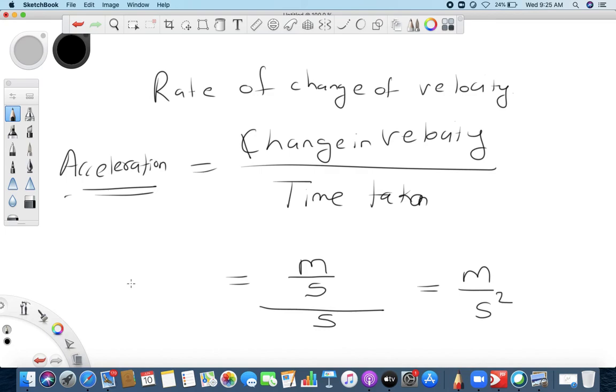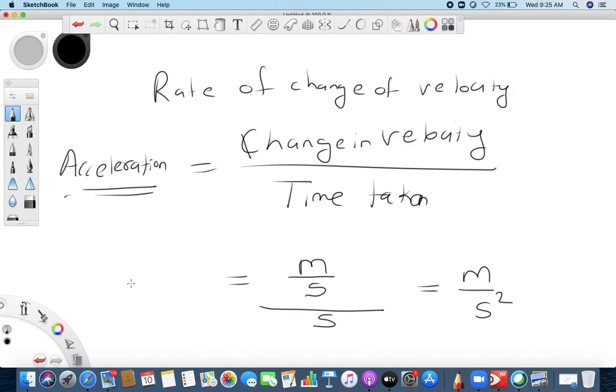I hope you are getting what I am trying to say. Acceleration is change in velocity upon time taken. So this is how we are learning rate of change of velocity. Change in velocity upon time taken, the unit is meter per second square. I hope you are getting what I am trying to say. So rate of change of velocity is this.